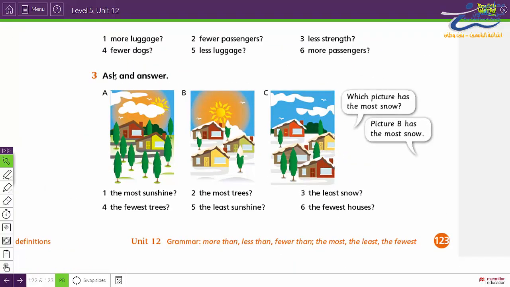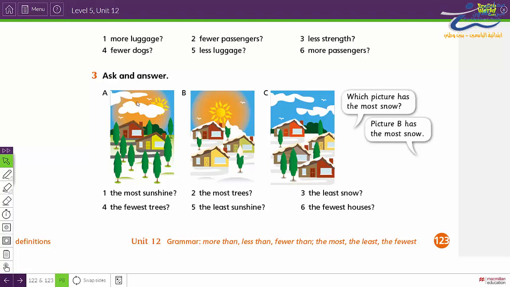Activity 3. Ask and answer. In superlative, we use the most, the fewest, the least.